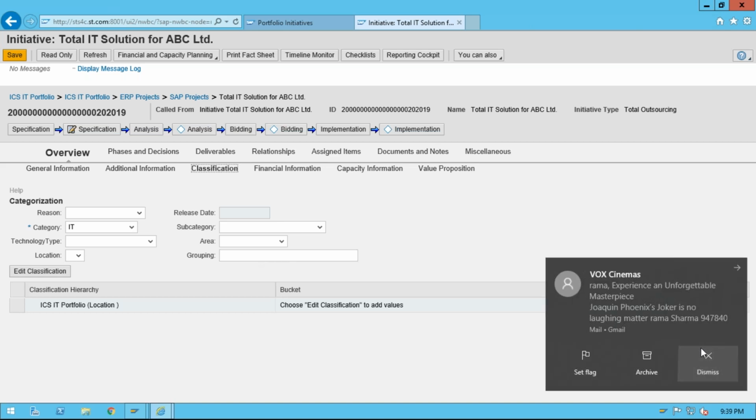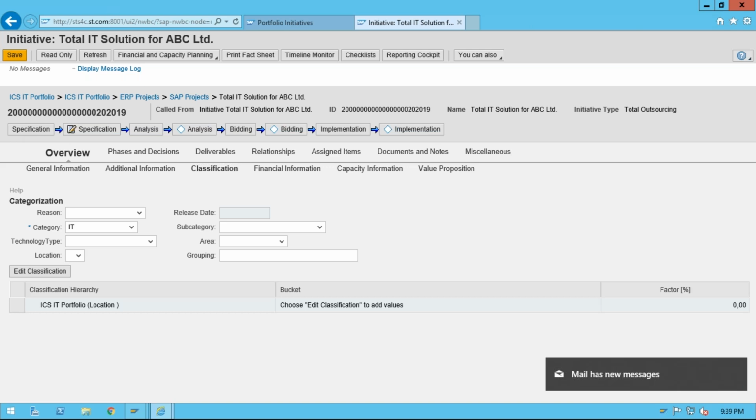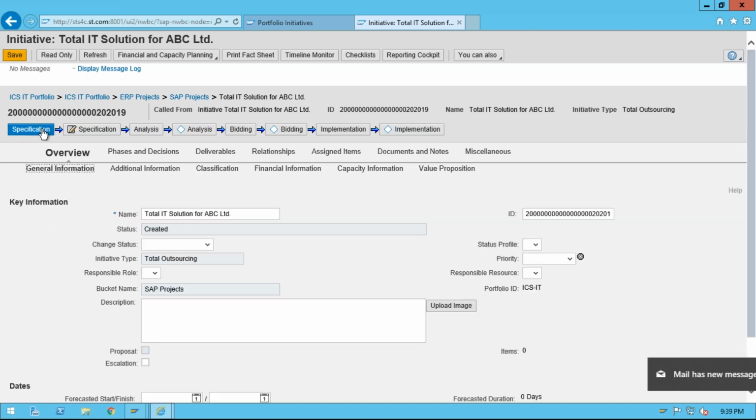So here, when you keep the cursor here, it will show you the detail, whether it is a phase or a decision point: it is a phase, it is a decision point, it is a phase, it is a decision point. But notice, when you create an item, this dashboard, where here you have decision point, phase, decision point, phase, in an item it won't reflect like this. In an item we have a choice whether we want to integrate with a PPM project. If you want to, there are two ways to integrate: header to header, and header to header plus item to item. I'll explain in detail how we can get all this here in the item.